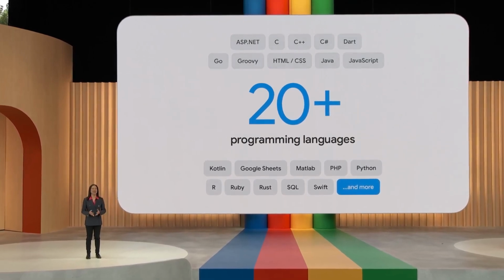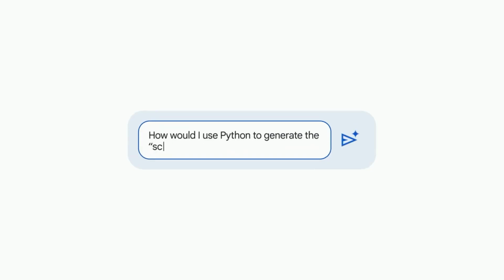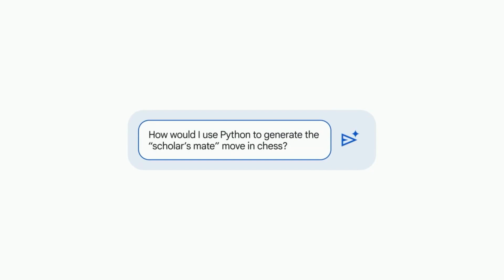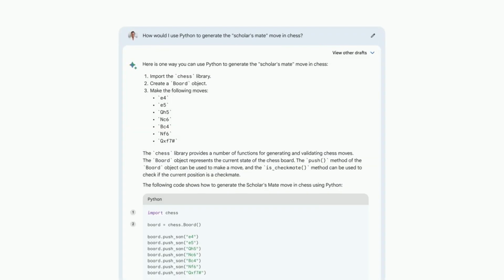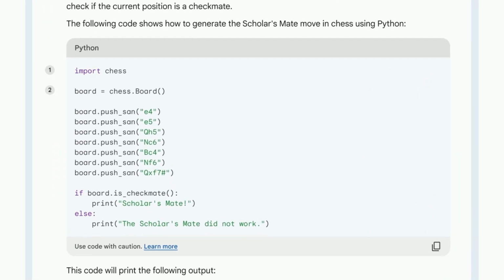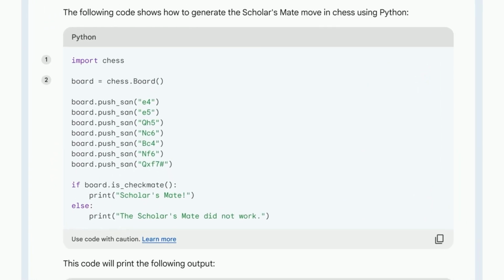I've recently been learning chess, and for fun, I thought I'd see if I can program a move in Python. How would I use Python to generate the scholar's mate move in chess? Okay, here Bard created a script to recreate this chess move in Python. And notice how it also formatted the code nicely, making it easy to read.